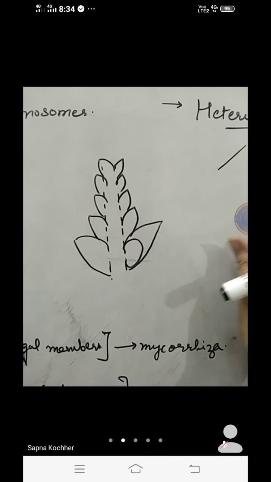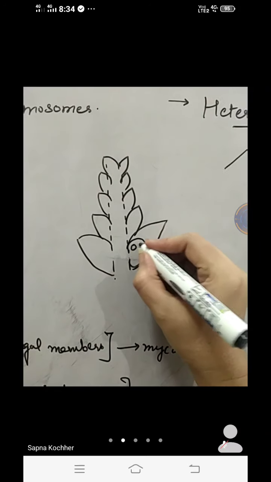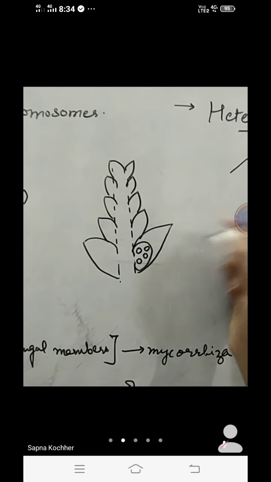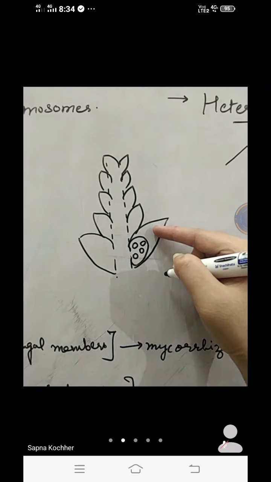In the axils the sporangium is found. The same way here also, in the axils the sporangium is found, carrying the spores in it, that is the megaspores in the megasporangium over the megasporophyll. We have studied this now.